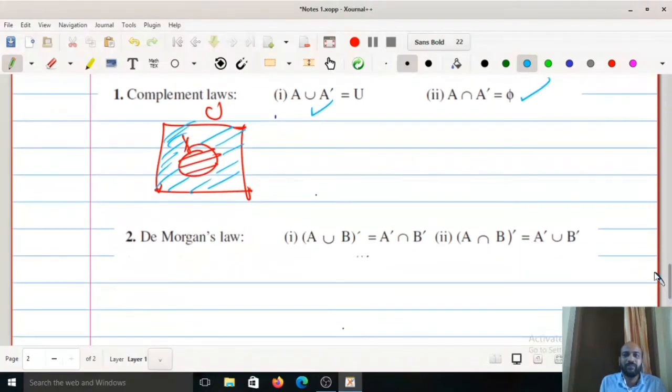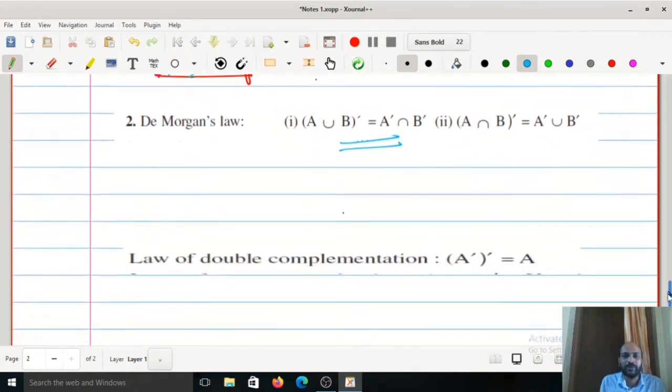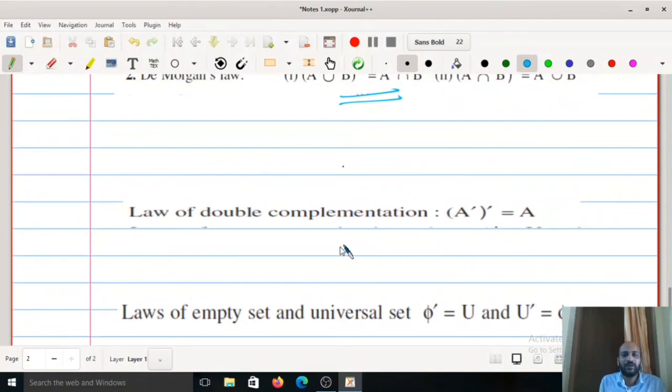Then De Morgan's law. This one already we verified. (A union B) whole complement is A complement intersection B complement, and (A intersection B) whole complement is A complement union B complement. Then law of double complementation: (A complement) whole complement is equal to A. For example, suppose U equal to a set consisting of 1, 2, 3, 4.